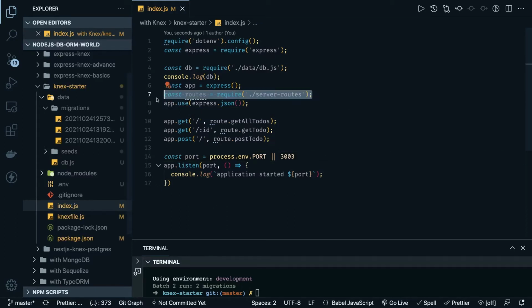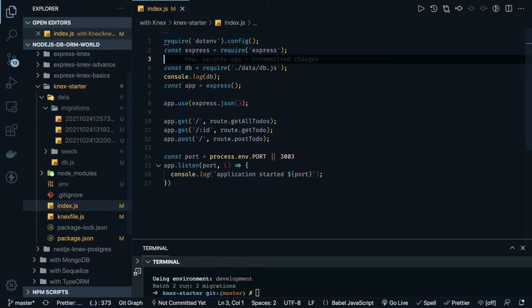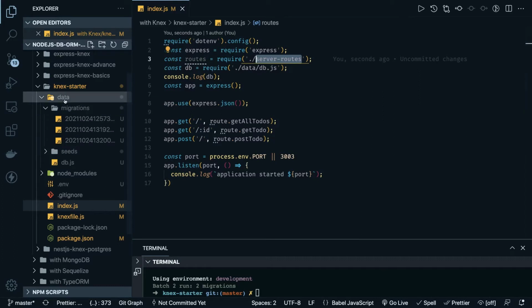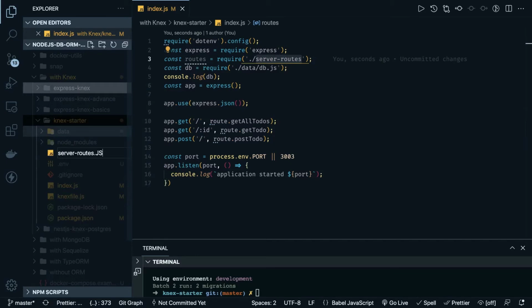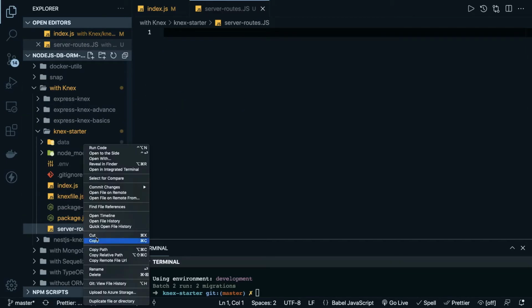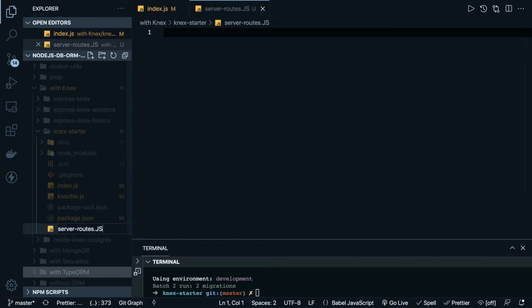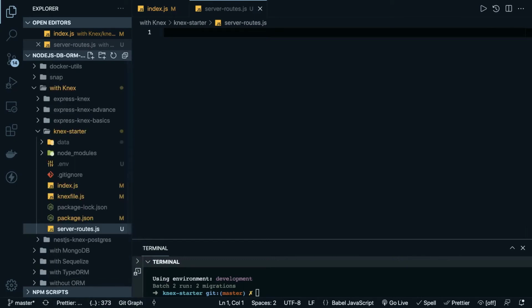We have to move all the imports to the top of the page, so reordering all the imports. Server routes is a new file. This is very basic code I'm writing. Server routes.js file. Okay, there is a problem with the keyboard, it looks like. Inside this I can just create all my functions, like create to-do, update to-do, delete to-do. And here we can also isolate the DAO layer, meaning the queries which we are making to the database.